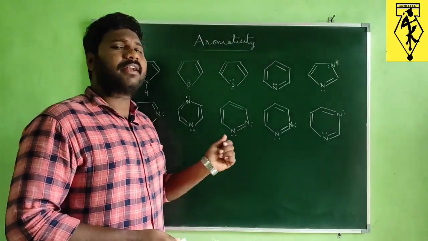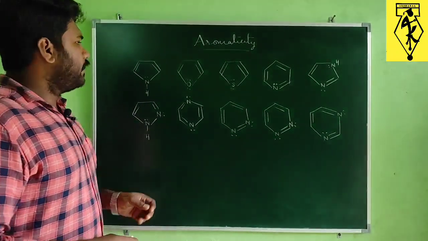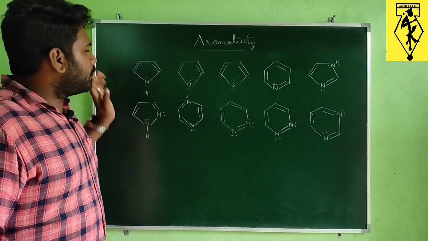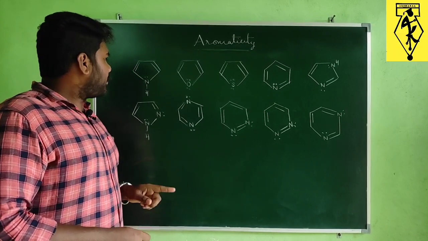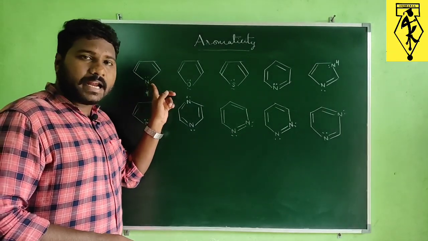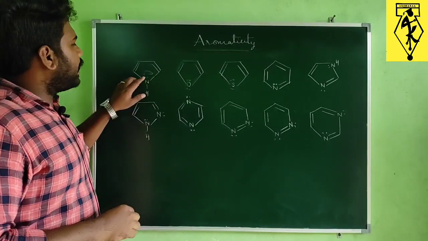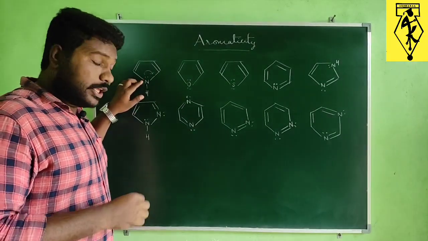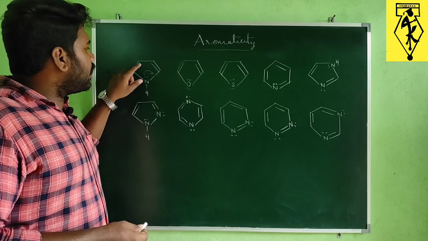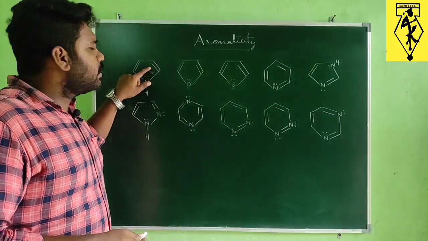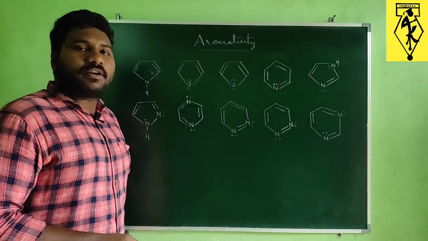We'll discuss some heterocyclic compounds. So here, if we see the first compound, this is pyrrole. In this pyrrole, the lone pair which is present on nitrogen will participate in delocalization. So nitrogen is contributing 2 electrons for delocalization, and in that ring already 4 pi electrons are present. So totally it becomes 6 pi electrons.